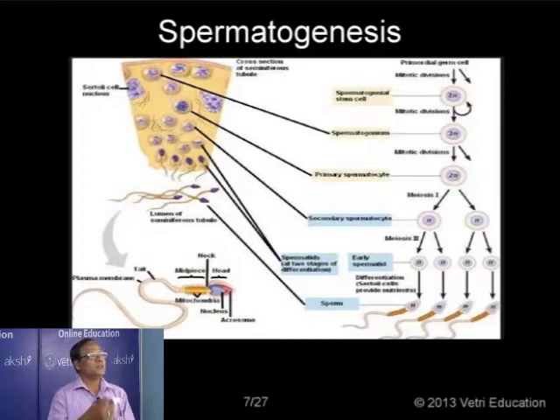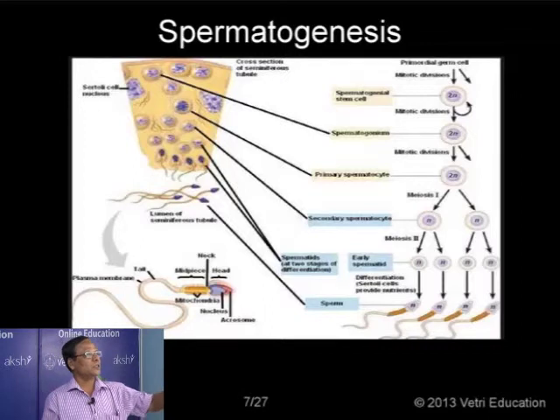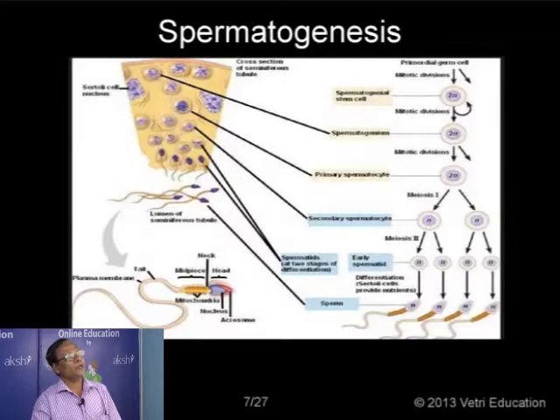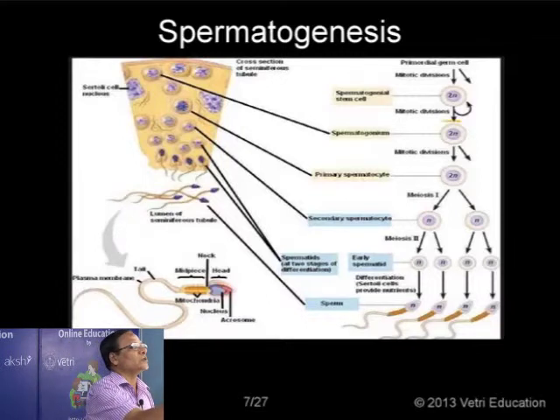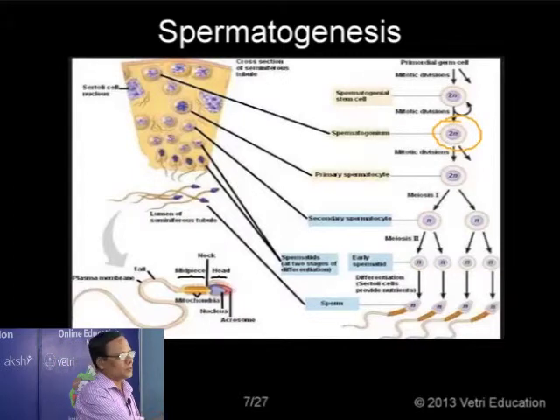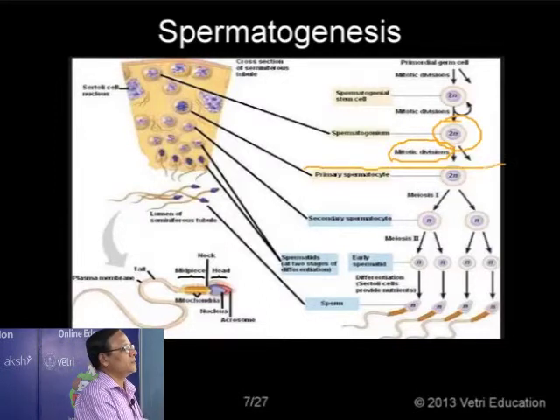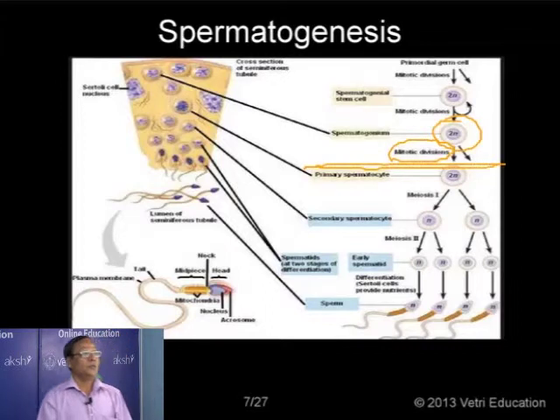Now that also increases. That is what is happening in all these stages: the primordial germ cells, the spermatogonium stem cell, and the spermatogonium all have the ability of active cell division. So they are undergoing repeated mitotic division, producing more and more cells. Now this one spermatogonium enters into the spermatogenesis process. It is also increasing in number. I mentioned already a period of growth is there, so they are dividing, and at the same time some growth is taking place. Ultimately we have formed the cell, the primary spermatocyte. So from here onwards we have the maturation process and differentiation.